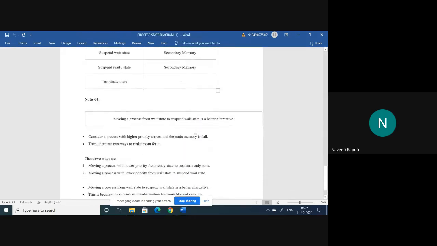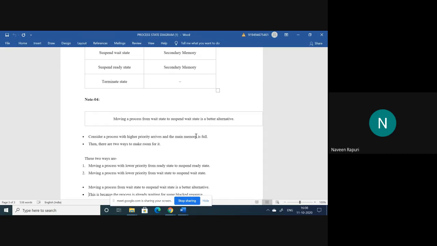So this point is also highly prioritized. Moving a process from wait state to suspended wait state is the better alternative. We want to free the primary memory to give a chance to another process or to execute the running process.